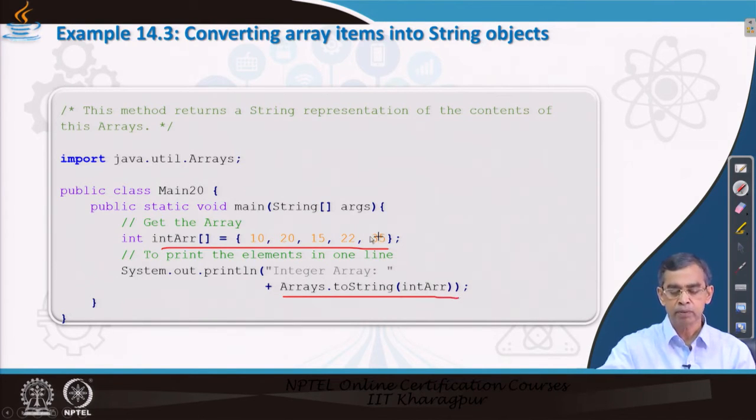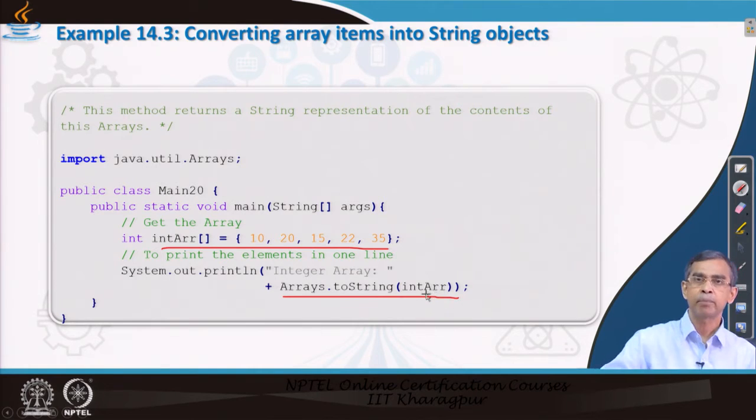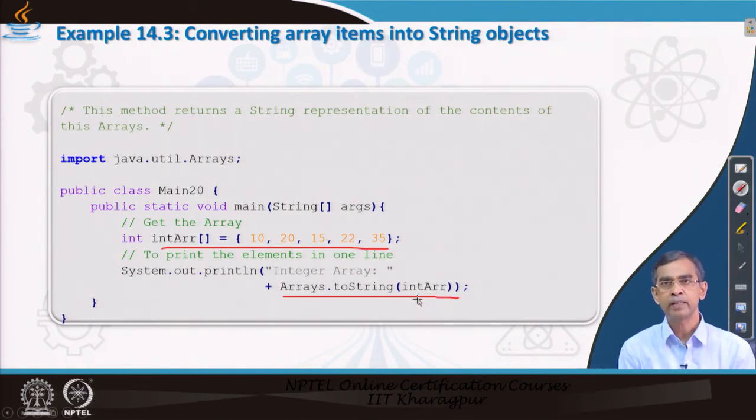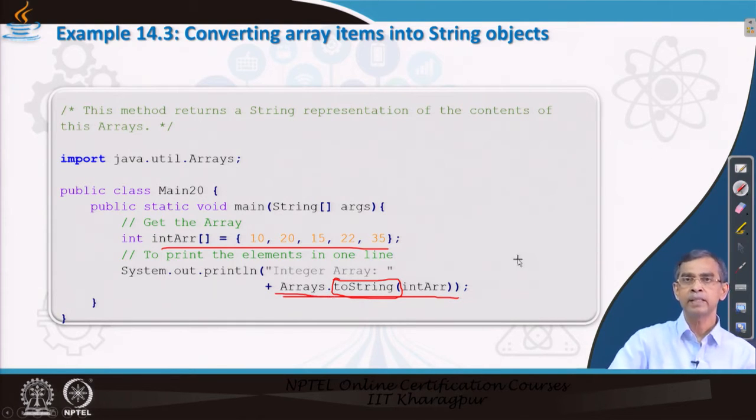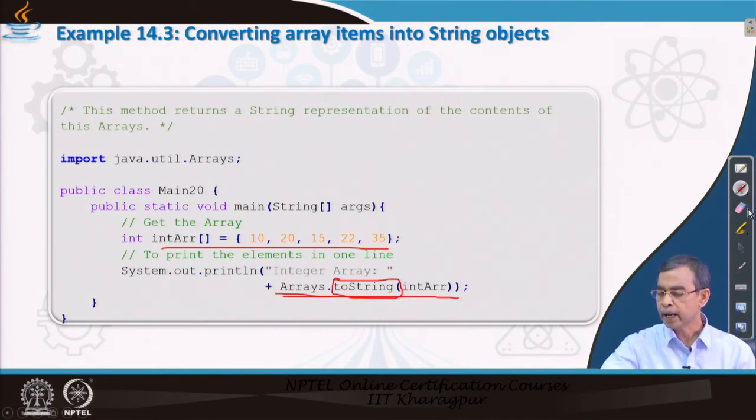Basically all these things will be viewed as a string, and from the string we can convert into integer or any other desirable format if required. This toString method is defined in the Object class, and we can call it, and then you can see how the elements in a regular array are converted into string type.